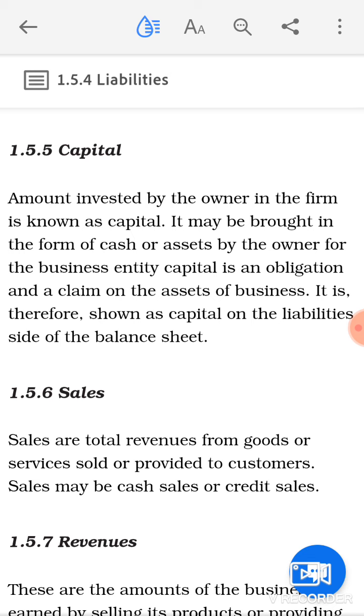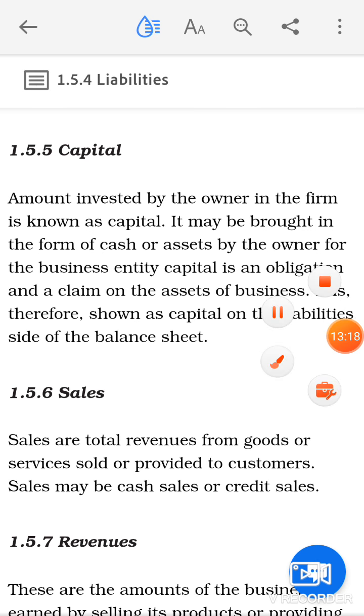And it may be cash sale or credit sale. Means you can sell your goods on cash basis. Means when you make the sale of your goods, you are going to get the money in return. Or credit sales means you will make the sale of the goods, but you are not going to receive the money right now or immediately. Clear? But you will have the legal right to receive the amount of the same in future. So that is what sales are. So sales are basically the total revenues that the business is going to receive after the sale of goods or services.